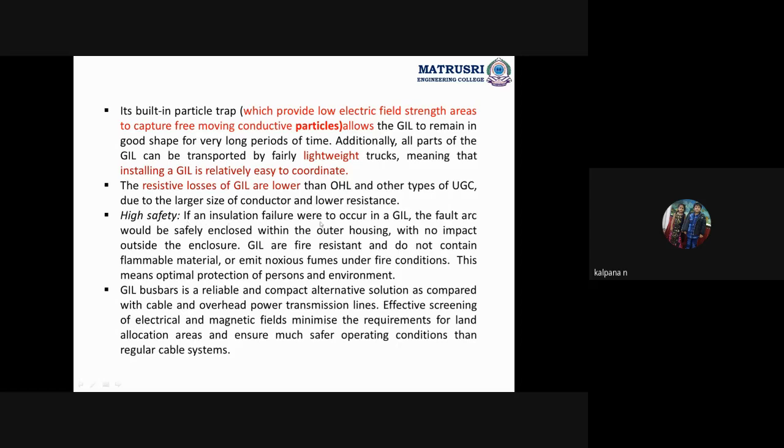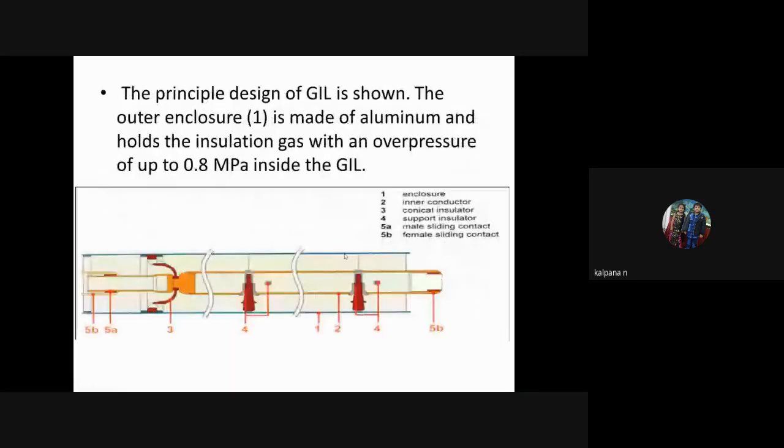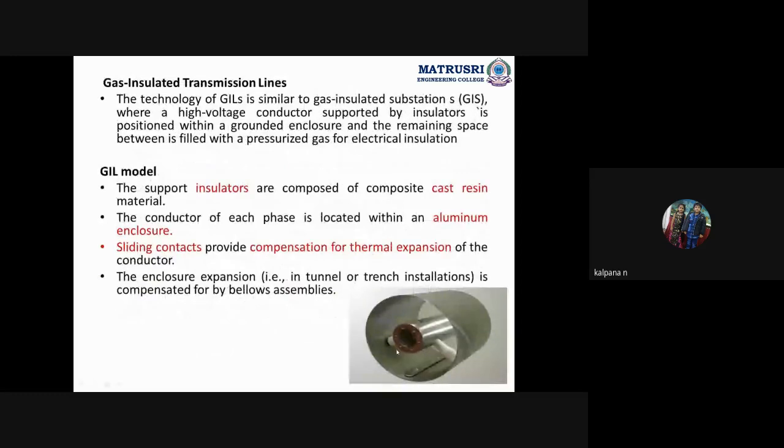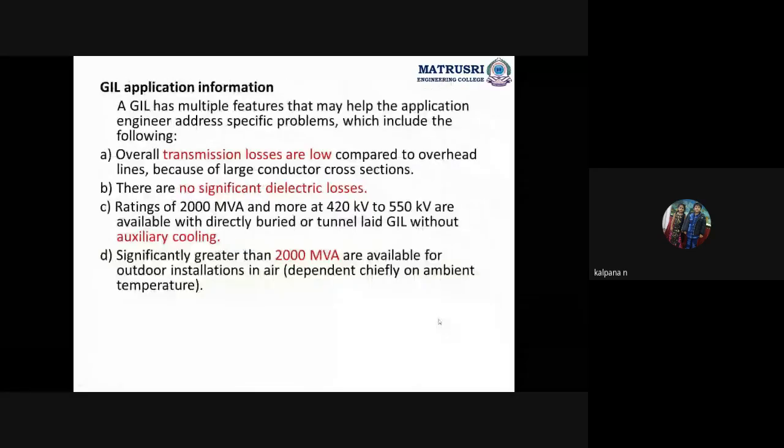If an insulation failure were to occur in a GIL, the fault arc would be safely enclosed within the outer housing. So here, see the construction: the inner aluminum pipe is placed in the outer aluminum pipe. So if anything happens to the conductor, it will be inside the aluminum only. Again, above the aluminum it is coated with some more materials in order to avoid the arc.